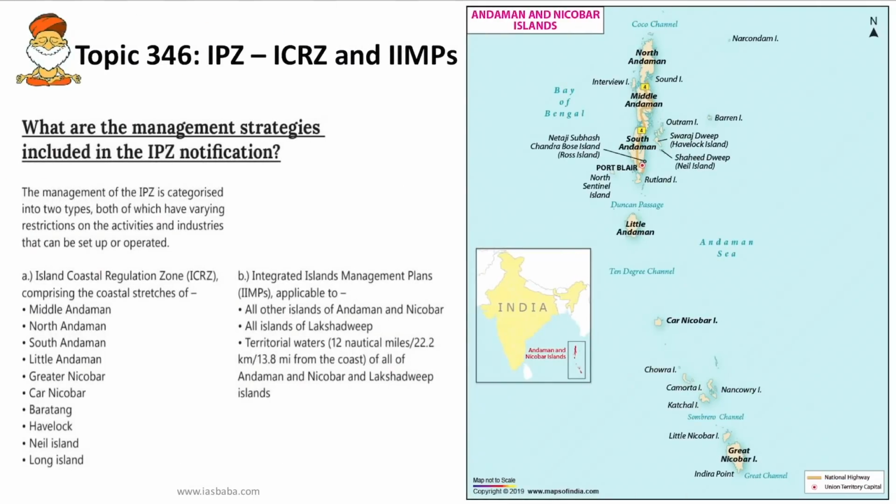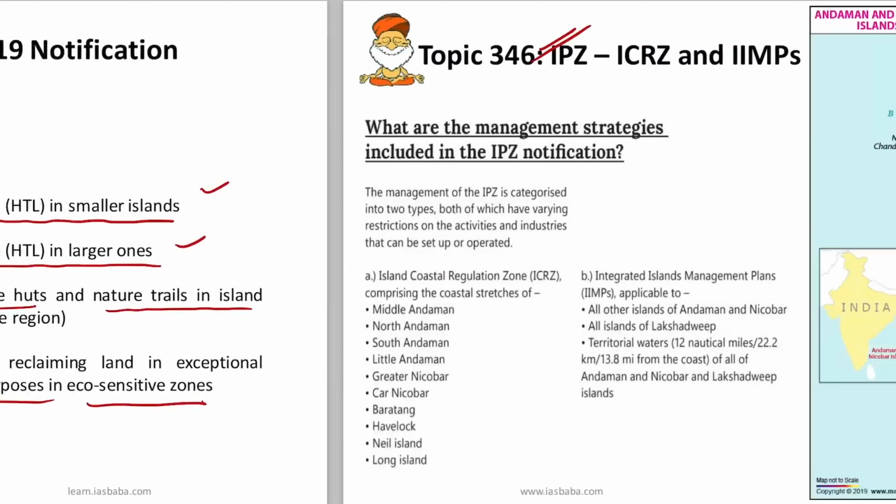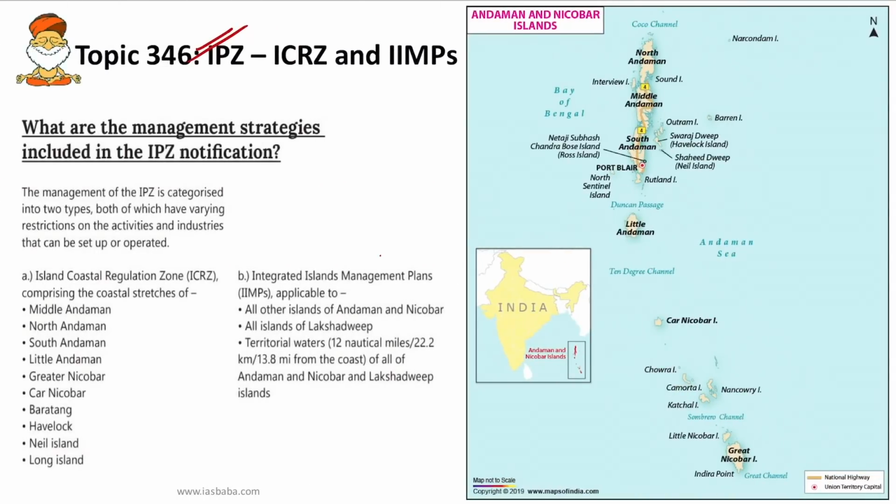So next we'll deal with two important categories under IPZ, that is ICRZ and IAMPs. Earlier I discussed this while dealing with the difference between CRZ and IPZ. IPZ has one additional feature, that is IAMPs, that is Integrated Island Management Plans. So we'll see what all areas come under ICRZ and IAMPs. Also we will try to do Andaman and Nicobar mapping.